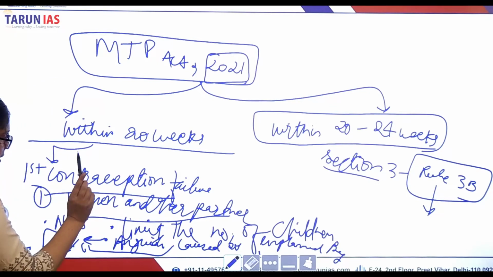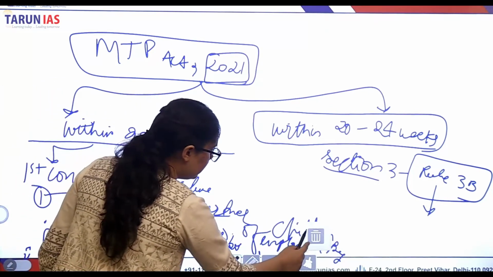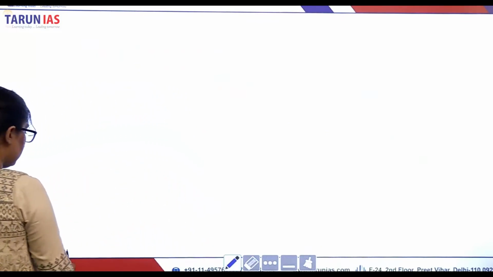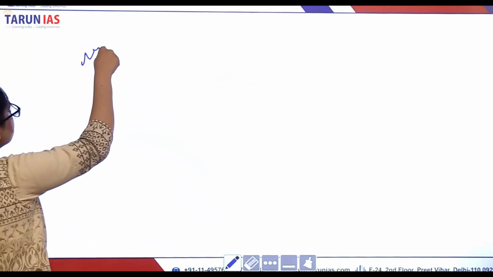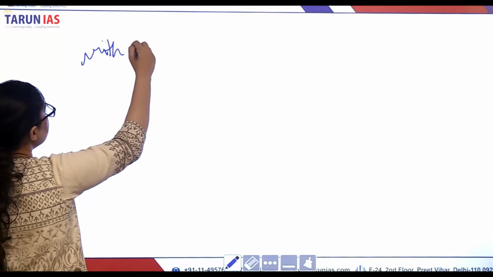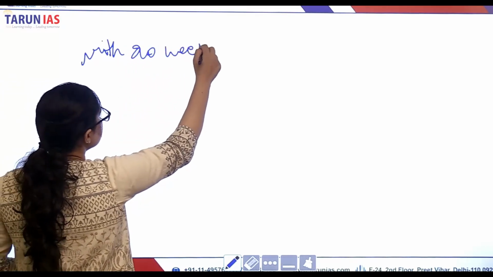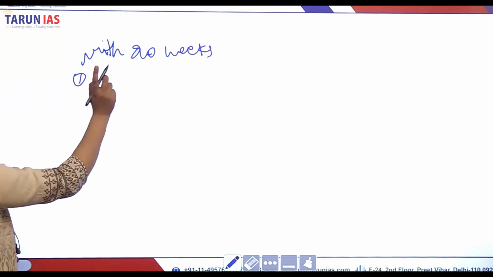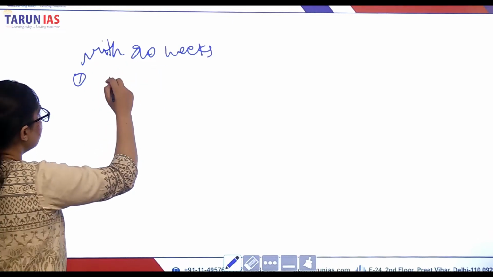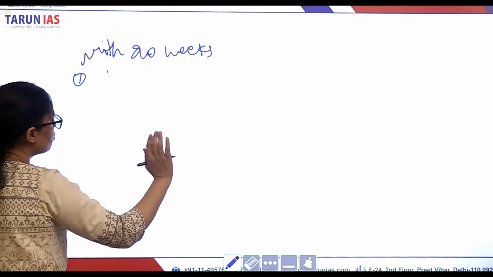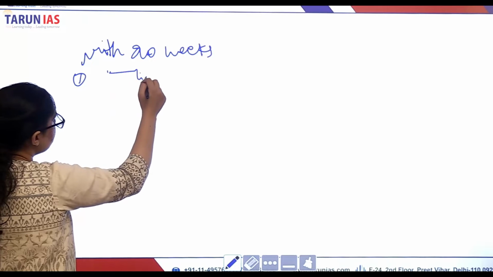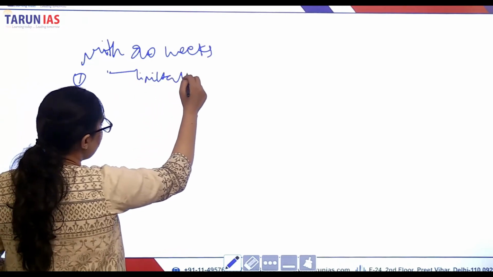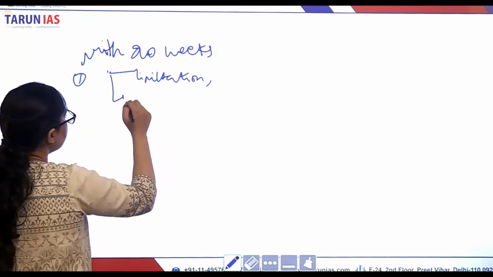Therefore, the Act recognizes the same. The second point here: within 20 weeks, the first point we discussed was failure of contraception, with two subheadings. The first is for the purpose of limiting the family, that is the number of children, and the second is the anguish.